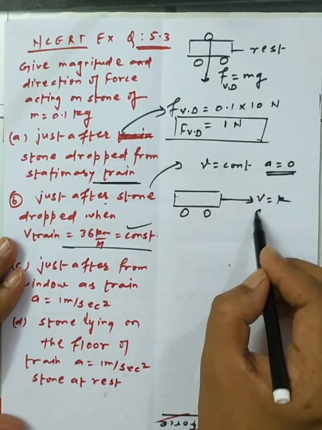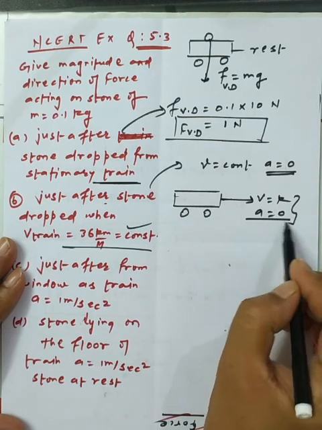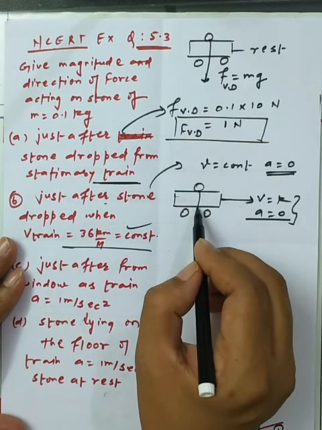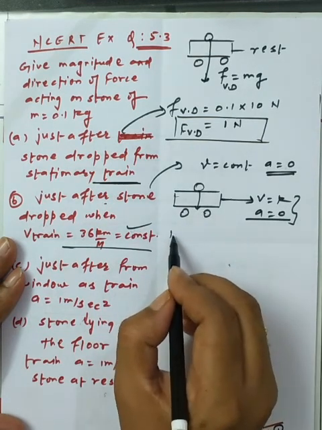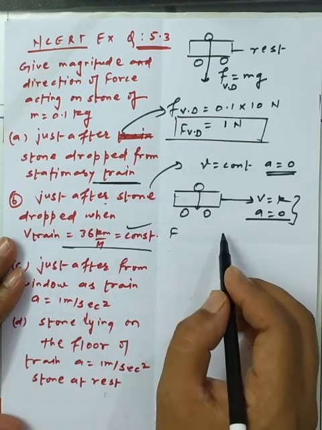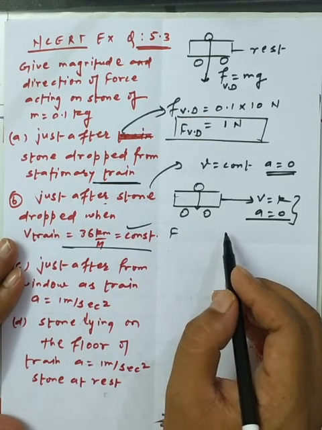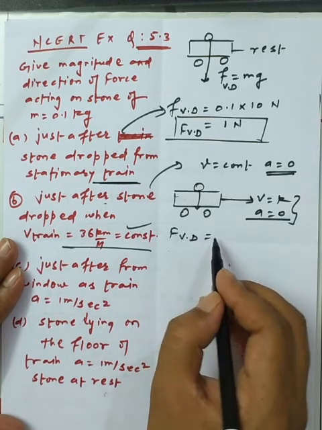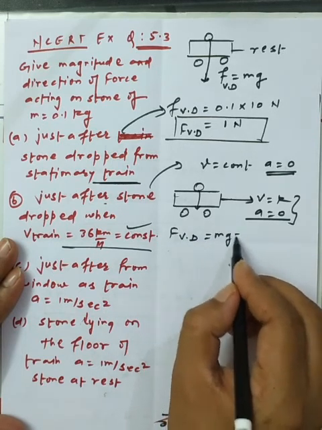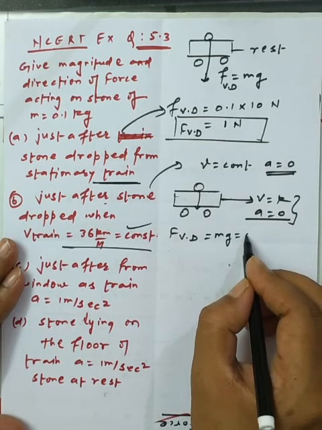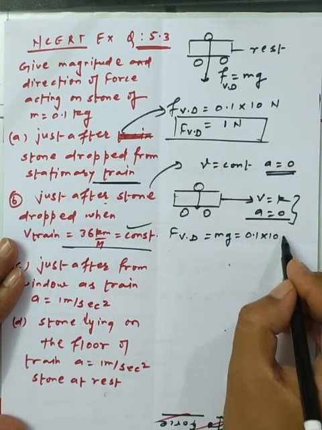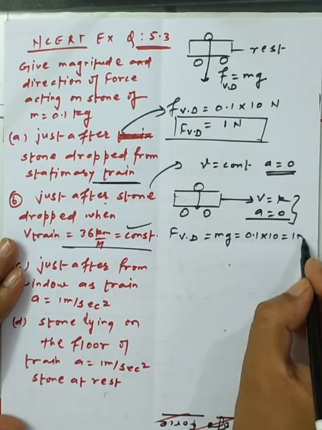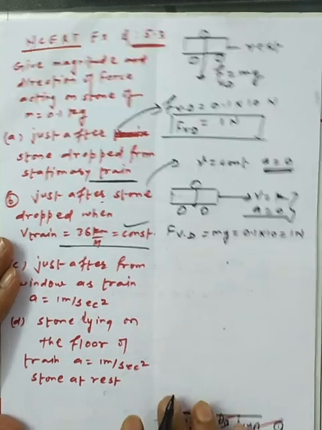Whenever the stone detaches itself from the train, it comes into a new frame of reference, so there is a force in a vertical downward direction, and with the same formula we get the same magnitude, 0.1 into 10, which makes 1 newton.